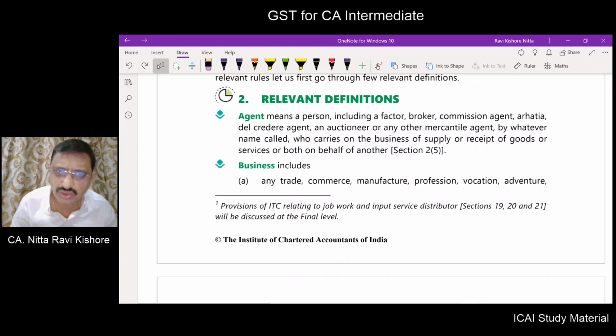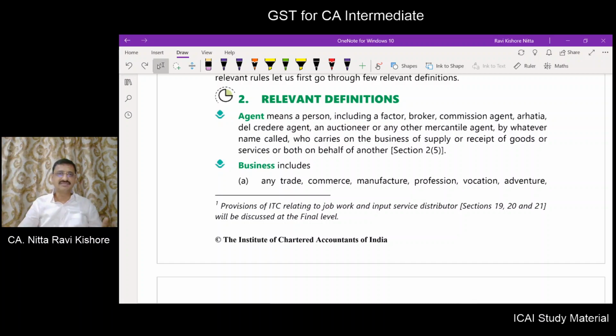Some of the definitions we are going to understand here have already been dealt with in our preceding chapters. Friends, it will be a duplication if we start learning each and every definition again. So I will skip those definitions which we have already dealt with in our preceding chapters. If you want to understand a definition again, please refer to the relevant chapter.